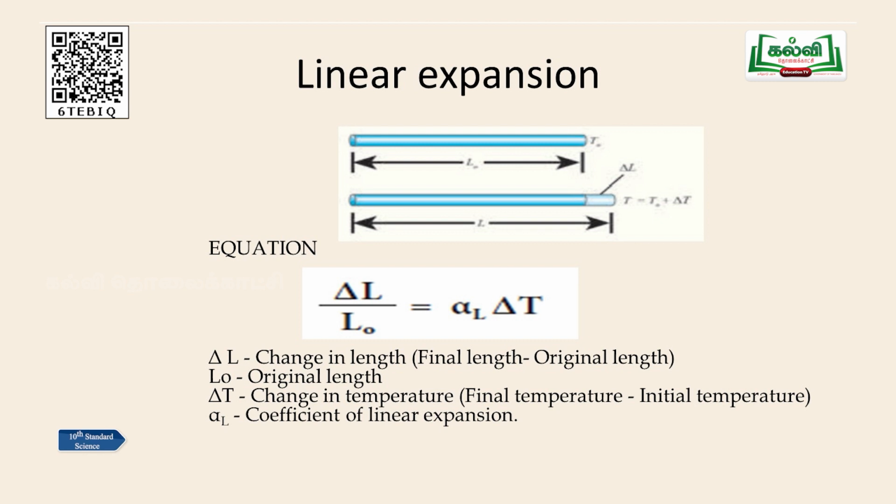Now, from this equation, delta L is the increase in the length, and I have to define what alpha L is. This alpha L will be different for different elements. The coefficient of linear expansion is nothing but the ratio of increase in length per original length per unit temperature change. That is called the coefficient of linear expansion, and its unit is Kelvin minus 1, because the length dimension gets cancelled and you have only the unit Kelvin minus 1 or Kelvin inverse. So let us see areal and cubical expansion in our next session.